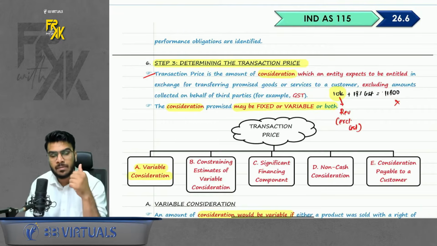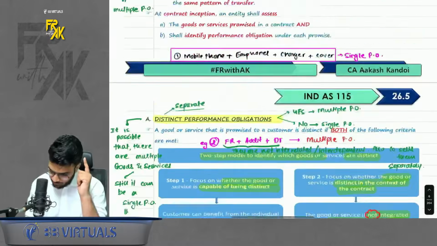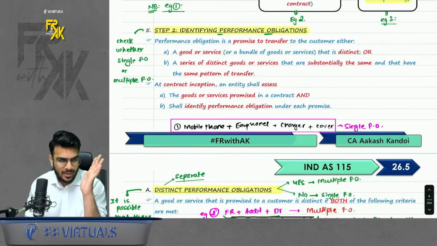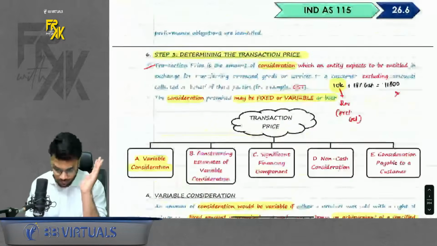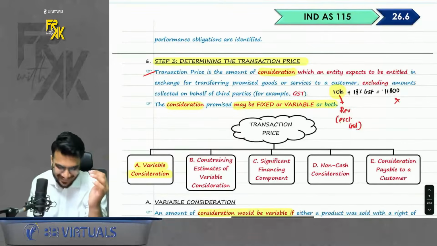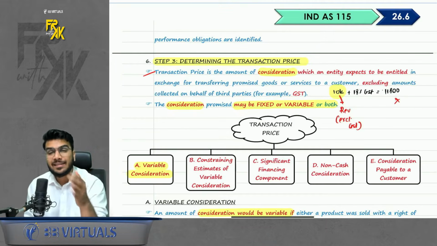This is what we did in step number 2. Step number 1 was identifying the contract. Step number 2 was determining the performance obligation, identifying the performance obligations. For a moment I went blank. Okay, step number 3, determining the transaction price.